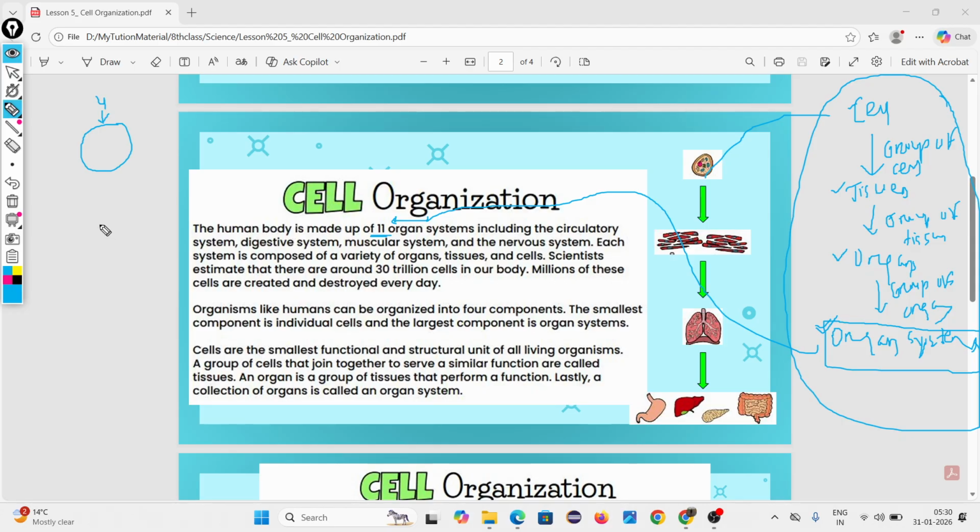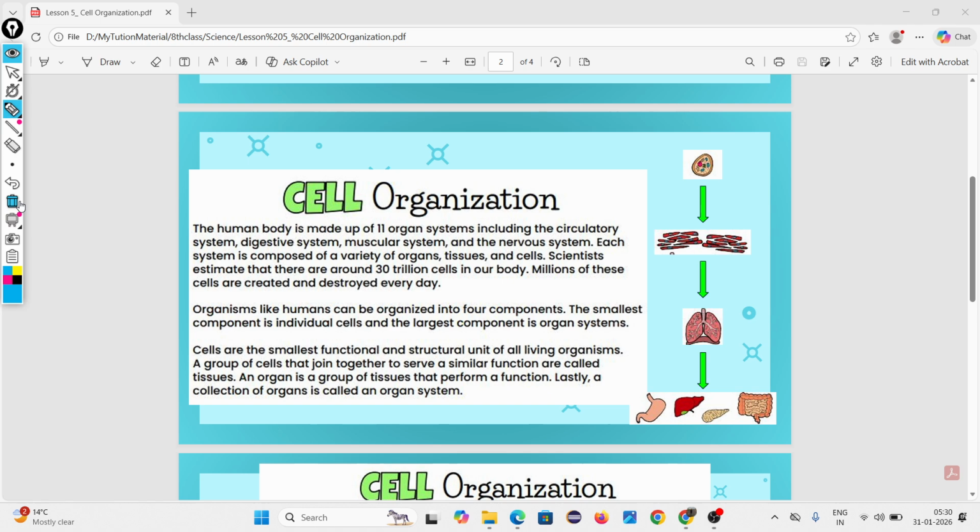Try to understand that multiple. Like 11. Yes, something like 11. How many organ systems are found inside human beings? Around 11. Wow. Then what is the meaning of organ system? Organ systems are the cycle of how the organ system goes.